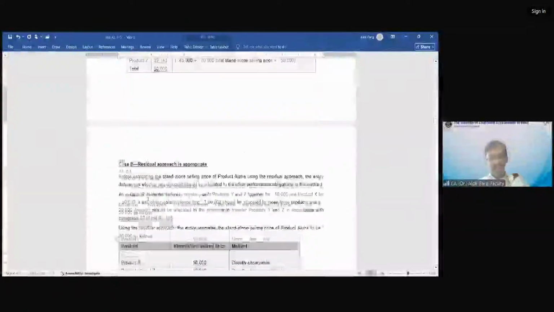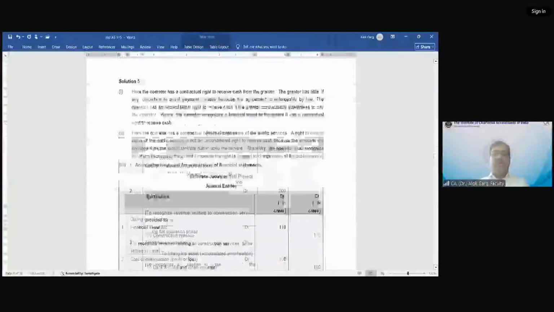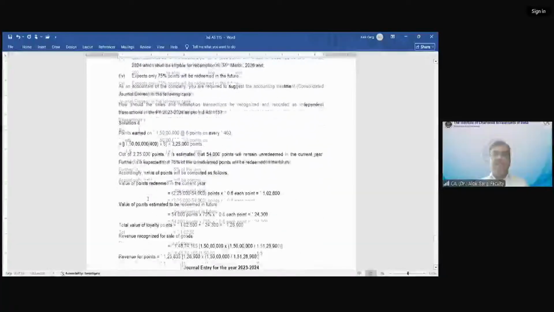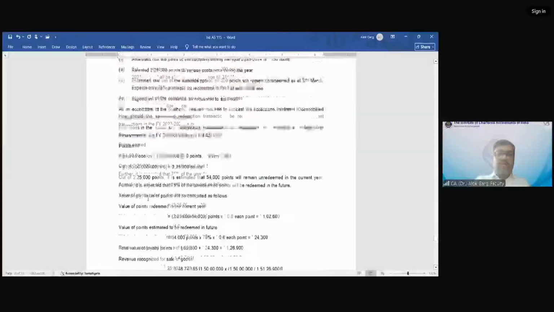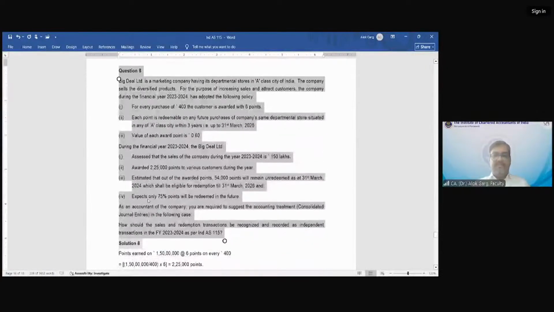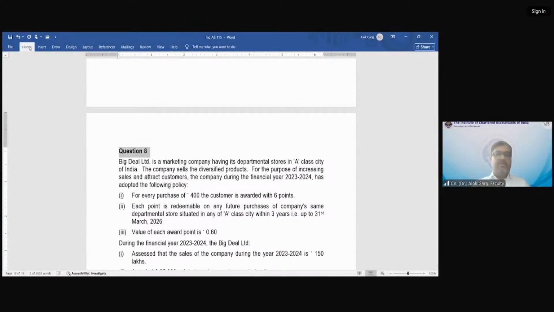Now, friends, let me take you to the loyalty points. This kind of a question has come into exam also. So I am taking you to the question number. I believe you guys have this word file, right? Yes. So question number 8. Are you able to see question number 8 on the screen? Okay. Can everybody mute themselves?